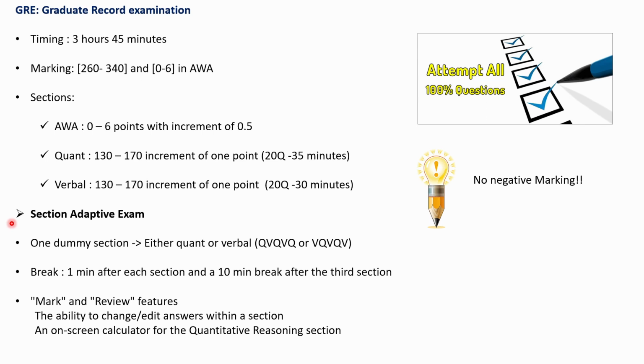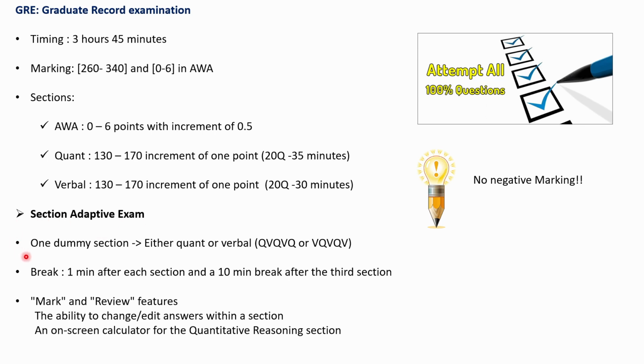It is a relative system. The more questions you solve correctly, the more the difficulty will increase, and so will your score. And if you couldn't perform well in the first section, you will get an easy level set in the next one. Even if you get all the questions right there, you will get average marking.